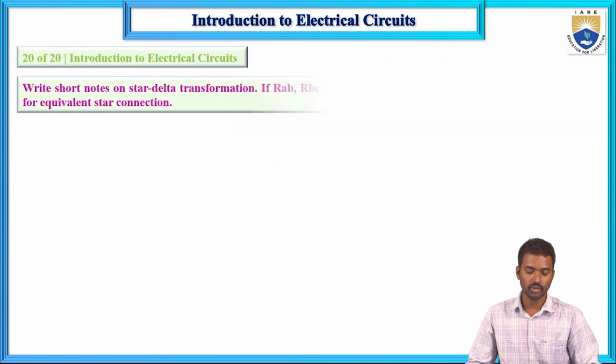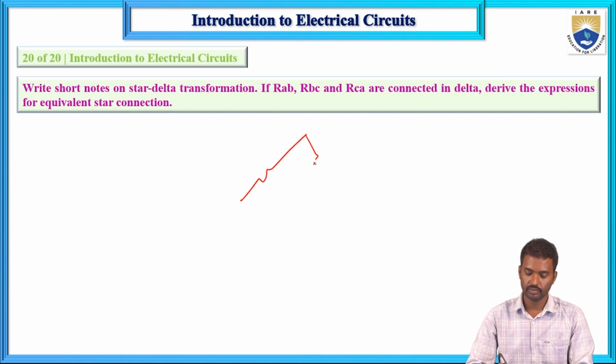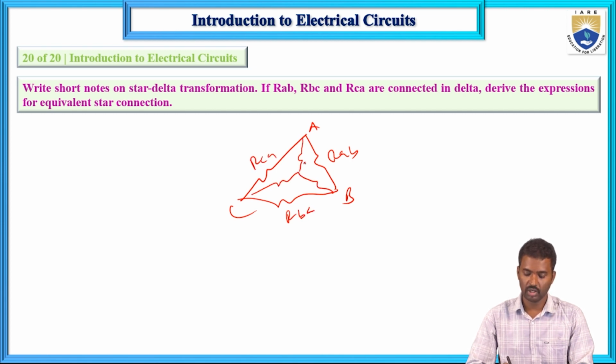Now here, the 20th question. Star to delta and delta to star connection. RAB, RBC and RCA are connected in delta with terminals A, B, C. For the star connection, the resistances are R1, R2 and R3.